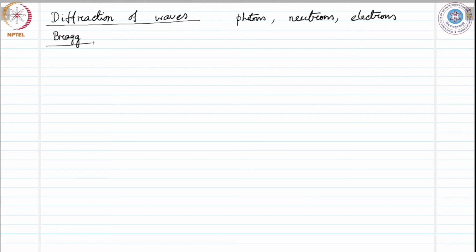So let's see exactly what he did. He considered crystal planes like this and this, two parallel planes we are considering, separated by a distance d. This is distance d, and the wave is coming like this, falling on here, getting reflected, moving like this, and it makes an angle theta with the plane. Remember, the angle theta is with the plane, not with the normal, unlike what you have learnt in geometrical optics.